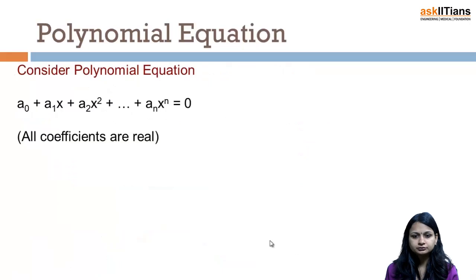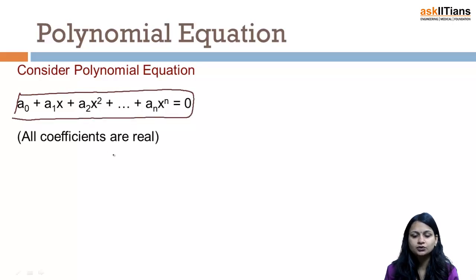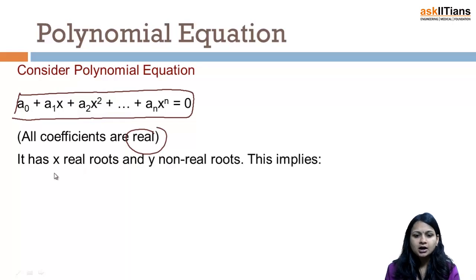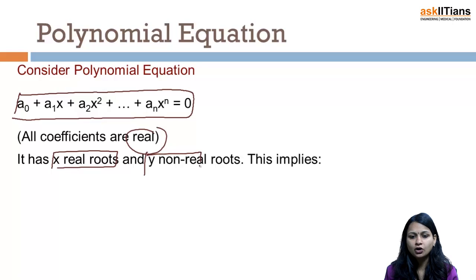Okay. So let's just understand it again. Suppose we are taking a polynomial equation a0 plus a1x plus a2x square up till an x to the power n, and I am taking all coefficients to be real in this case. So you have to be very careful about three major concepts. Again I am putting it like this, that it has x real roots and y non-real roots.